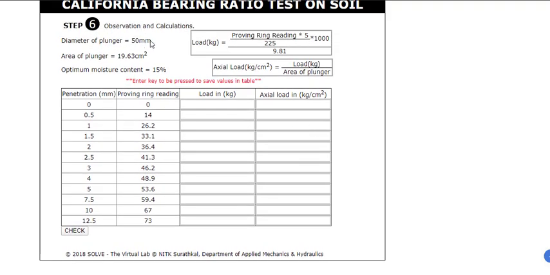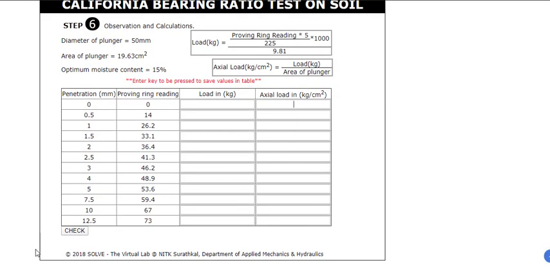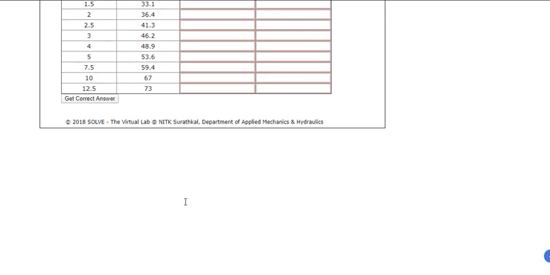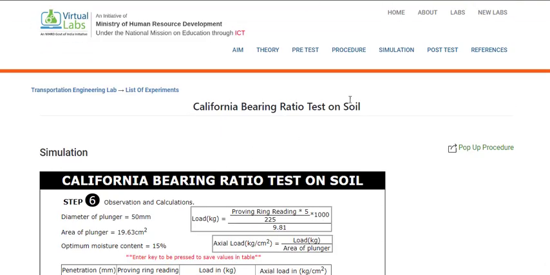For a diameter of plunger of 50 mm, the area of the plunger and the optimum moisture content, I have adopted, for example, 15%. You will calculate all this, and you can do it in your Excel sheets and check the values. Since I have not put anything, it's not showing me the answer, but once you put it, you can check the graphs as well. So this is about the simulation.